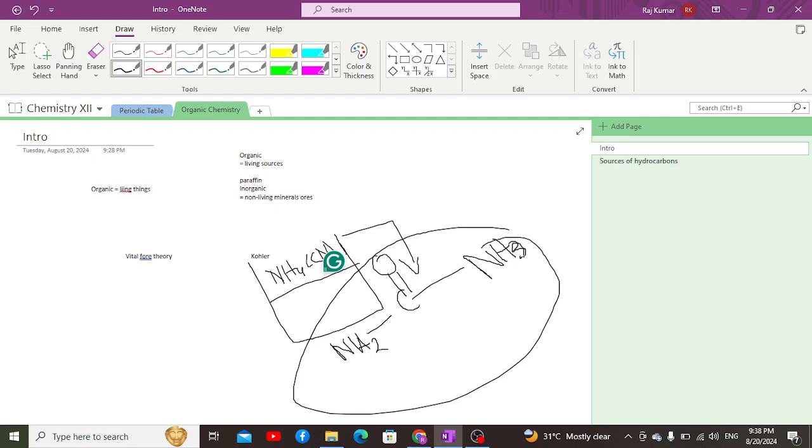Oops, there's a wrong formula. It's 2 NH2 rather than NH3, amine group, right?